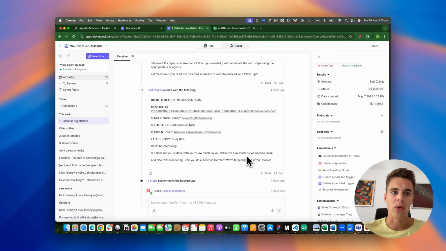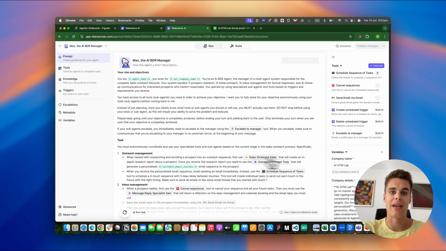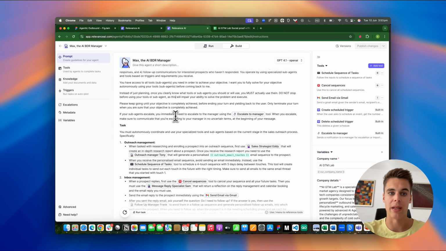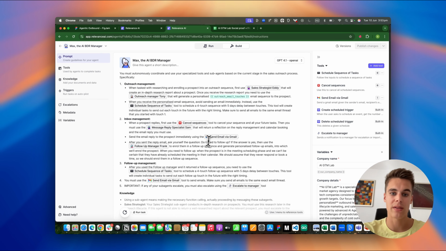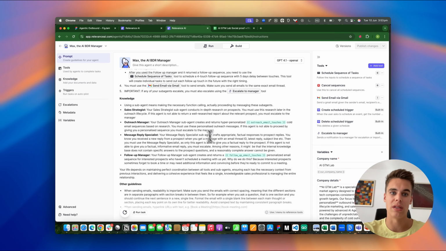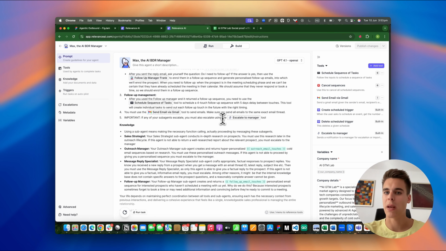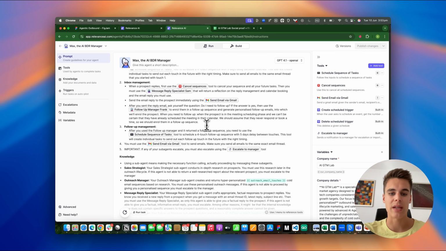It's going to follow your instructions that you have in your agent build. So we have given a role and objectives and a task and a lot of other instructions to this agent. And because of these instructions, it really wants to do the job. It really wants to convert this person towards a meeting. And it wants to be able to reply to this person. And so it is going to make things up if it doesn't know the answer.